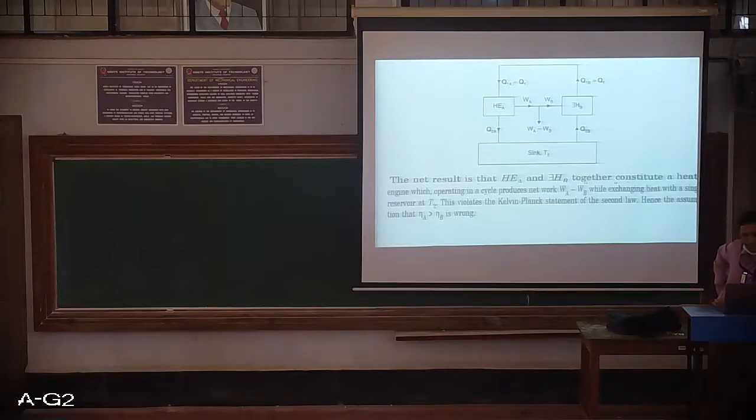So the meaning is, if efficiency of A greater than efficiency of B is wrong, then the efficiency of B has to be greater than or equal to the efficiency of engine A.